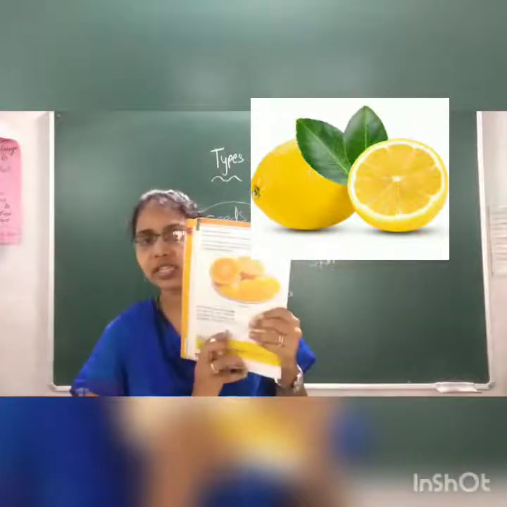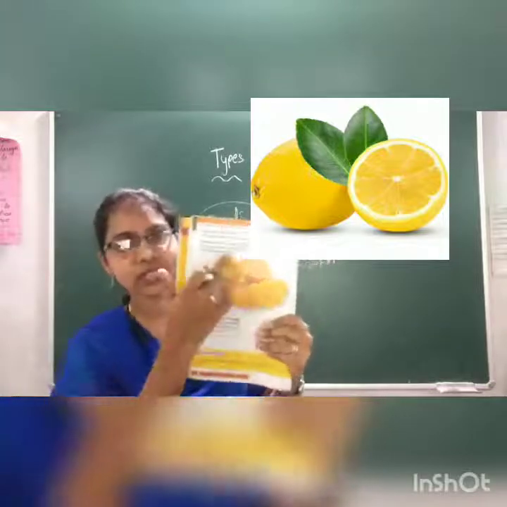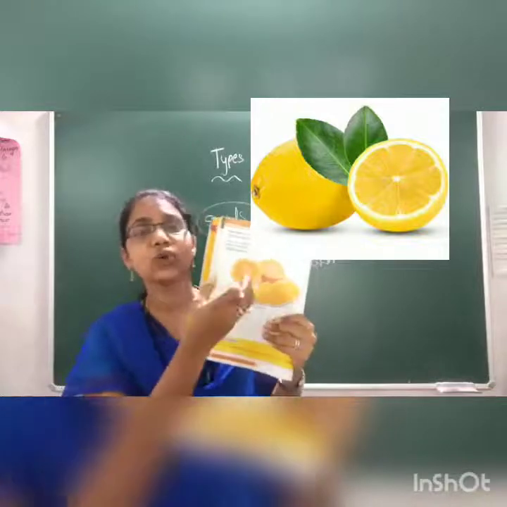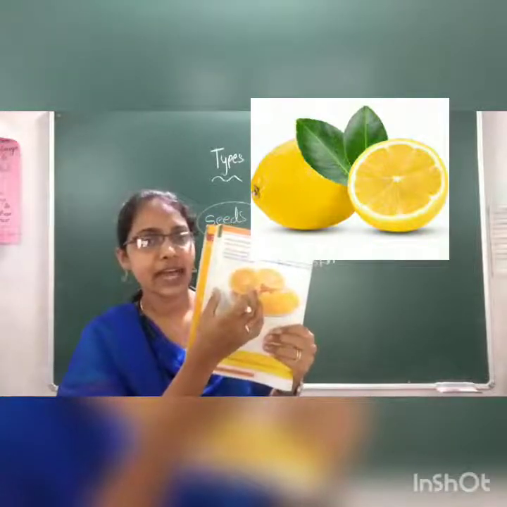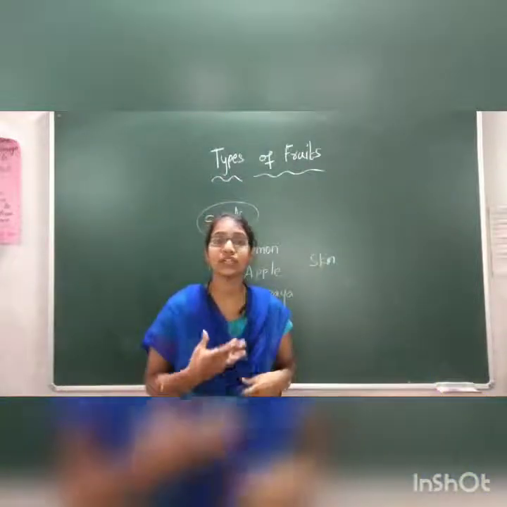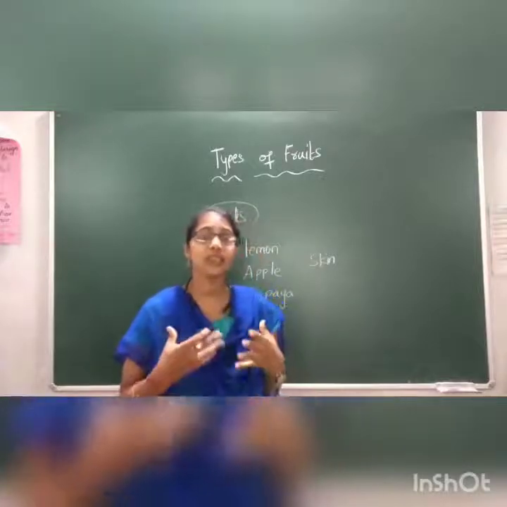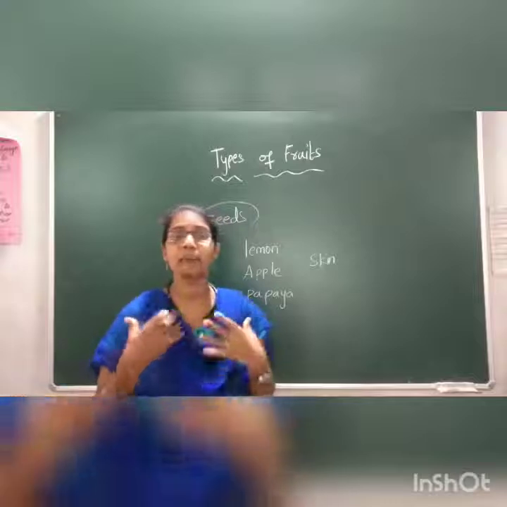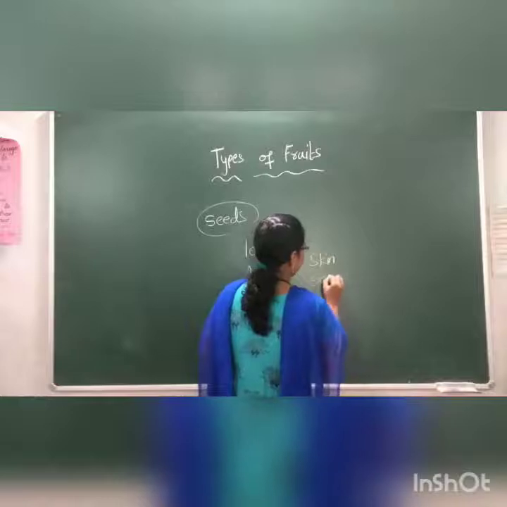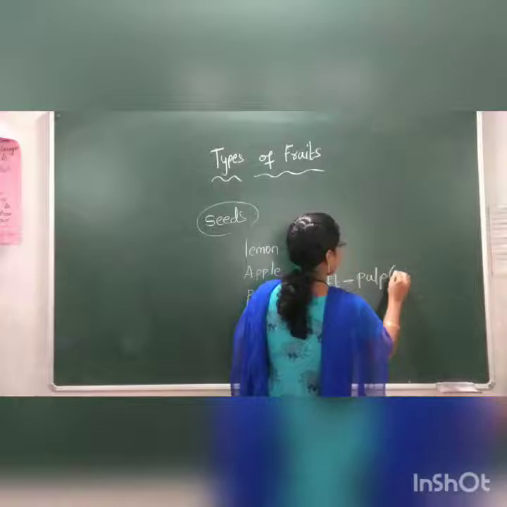If you see here, children, this is an orange. Orange is similar to lemon. If you see this orange, it has outer skin, and inside it is very soft and very juicy. We call this inside soft part as pulp. What do we call it? Pulp.